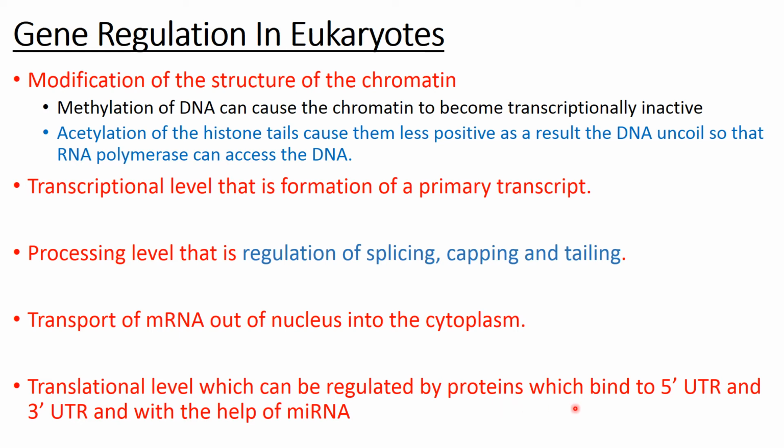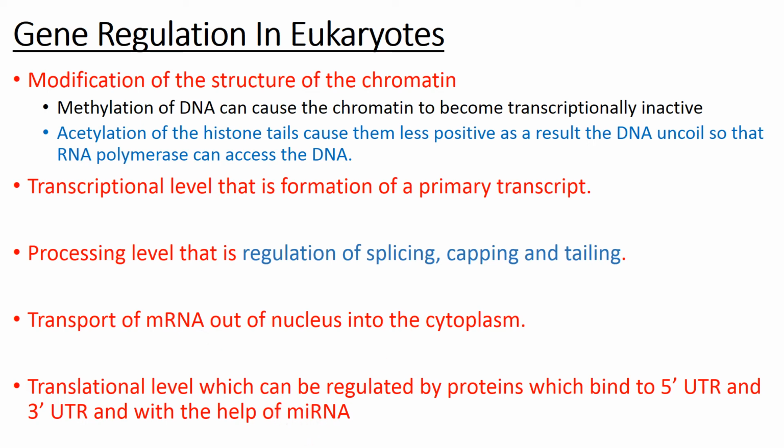But once mRNA leaves and gets attached to the ribosomes for translation, the translation level can also be regulated by regulatory proteins that can bind at the 5' UTR or at the 3' UTR and regulate gene expression. There is also another class of RNAs that we call microRNAs, and when they bind to the messenger RNA, they form a double-stranded RNA. As a result, they block translation, and the mRNA is also degraded, and obviously there will be no translation. So all the genes present on that mRNA will be silenced, that means they will not be expressed.